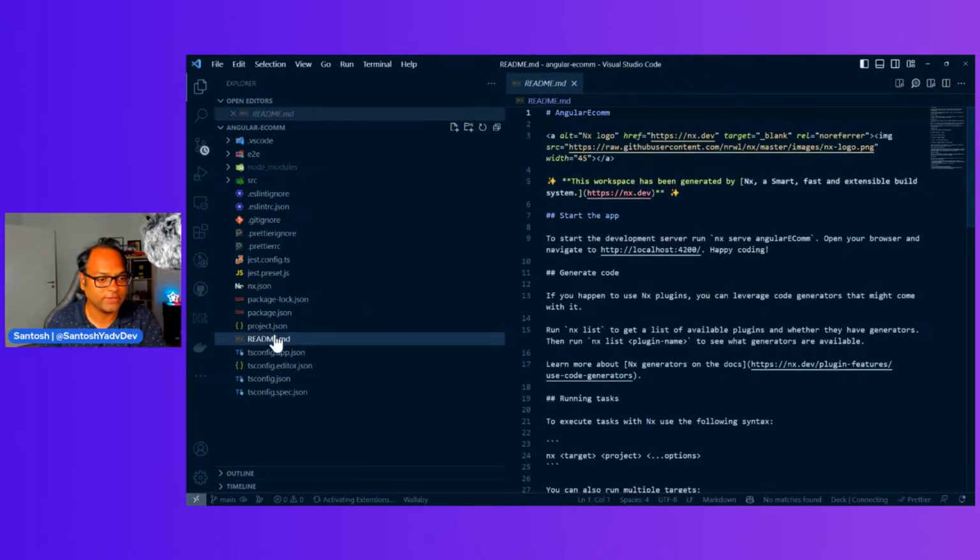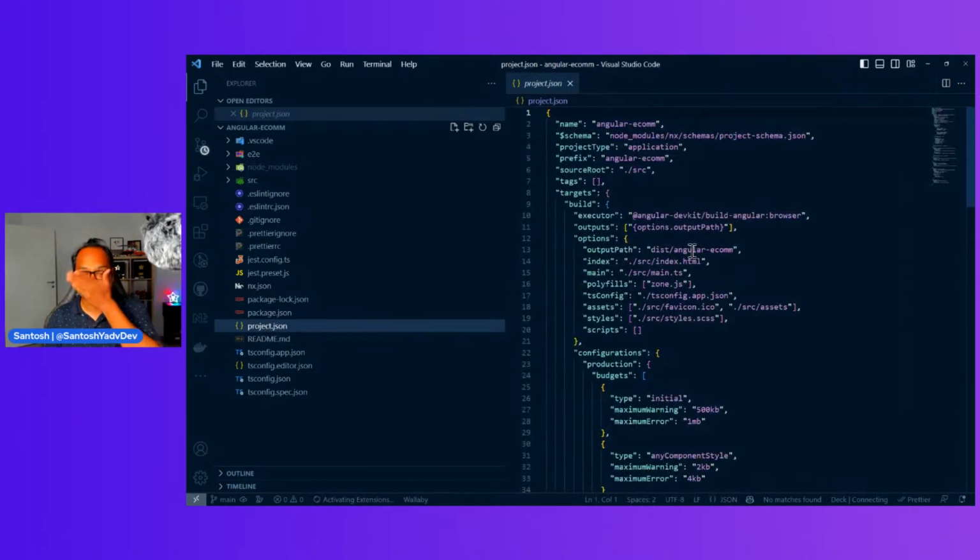README, of course, everyone knows README. You can have some information about your application here. You have project.json. So this is very interesting. Angular does not use Angular.json. Sorry, NX does not use Angular.json, but they have a project.json. So for each application you create, you get a project.json file. Right now we have a single application, so of course this file is outside in the root.